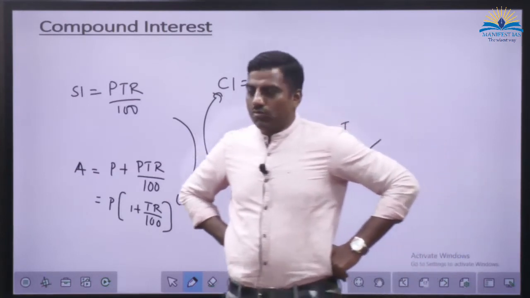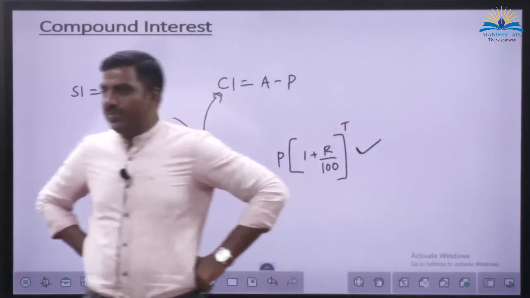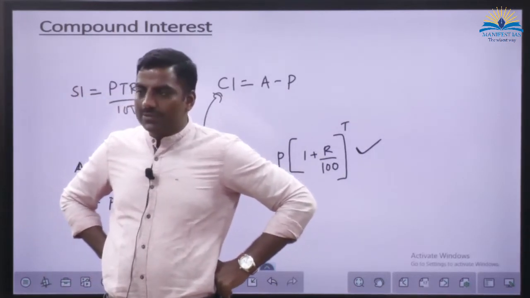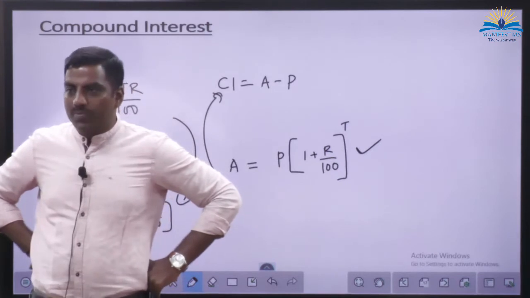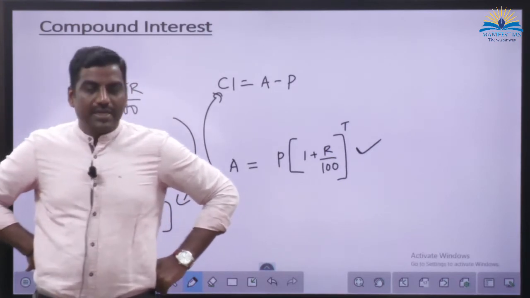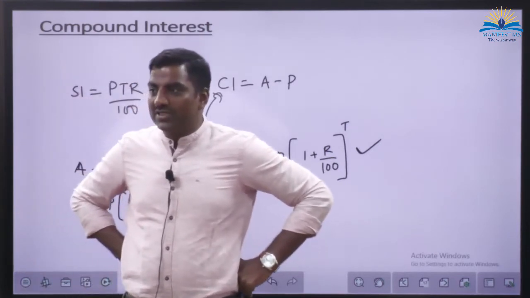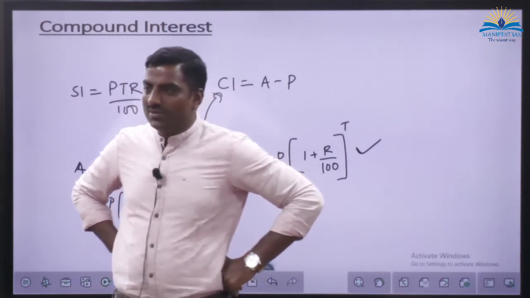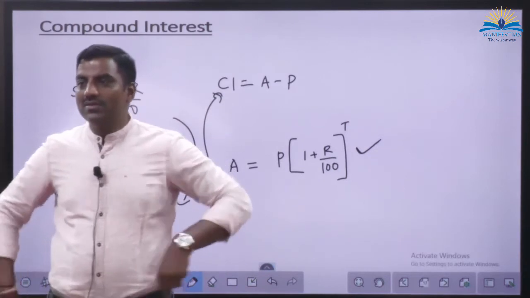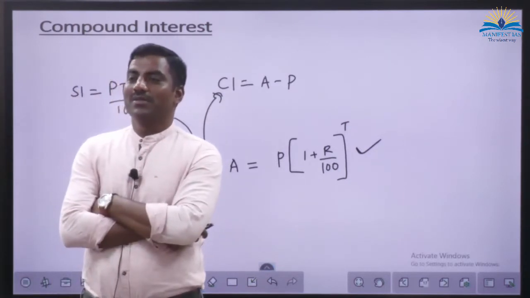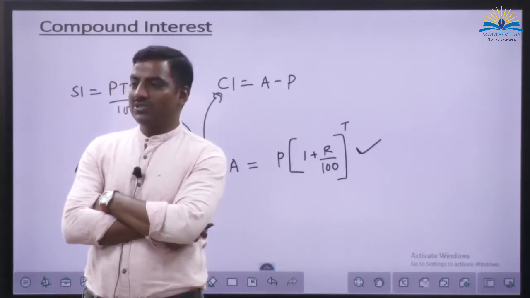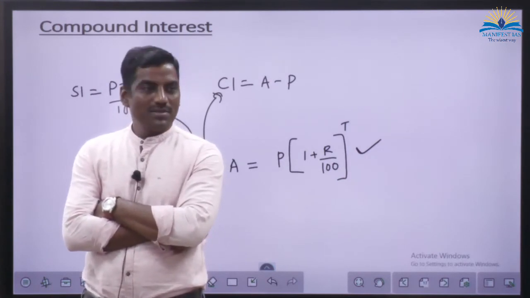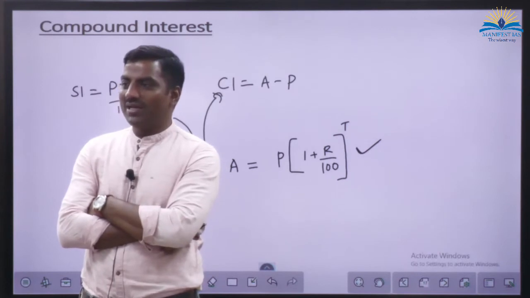Interest. Now, you have kept 100 rupees in your bank and on the passbook it is printed that 4% is the rate of interest. And after 3 months, out of curiosity, you go and make an entry in your passbook. What will be your balance? I am asking you the money, how much will be your balance? 101? Is it the bonus that they are giving for printing the passbook?